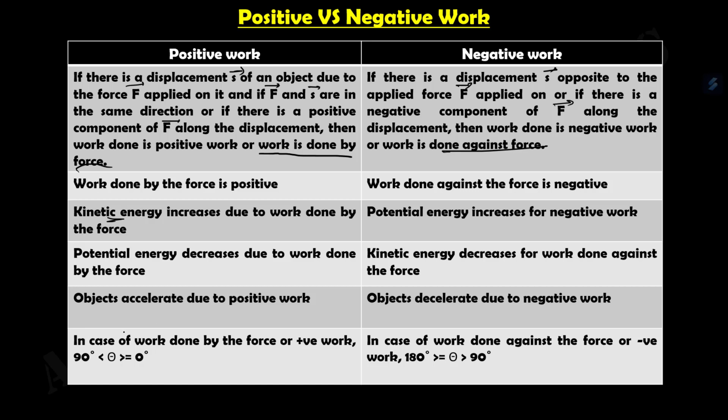And we discussed this: for positive work, our theta is greater than or equal to 0 degree and less than 90 degree. And for negative work, theta is greater than 90 degree but less than or equal to 180 degree. That's all for today's video.